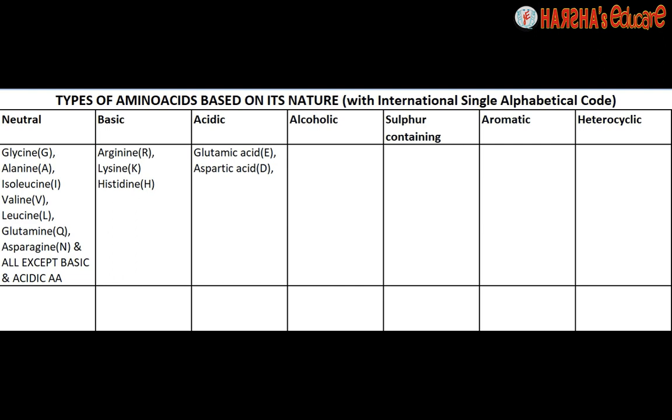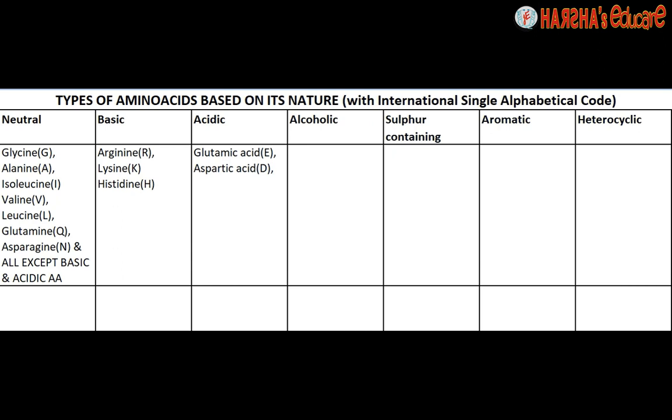First of all, we have to remember the basic amino acids and the acidic amino acids. Out of the 20 amino acids, the basic are arginine, lysine and histidine. Acidic are glutamic acid and aspartic acid.